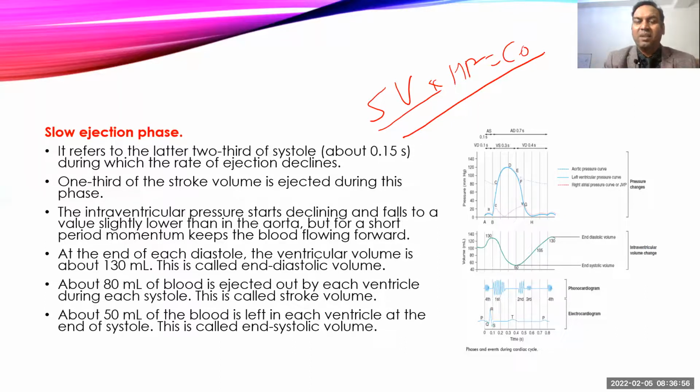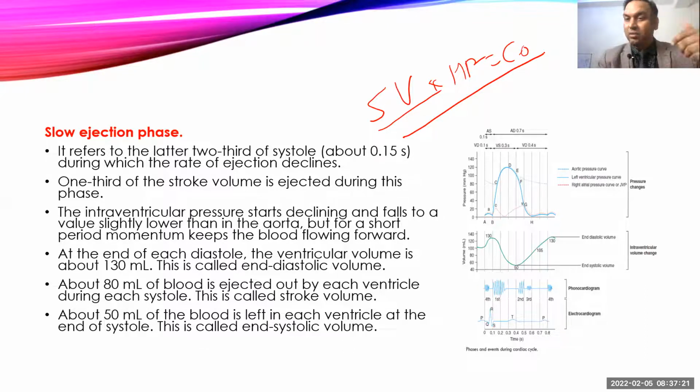It is always filled with the blood. So 50 ml of the blood will always remain inside the ventricle, and that is called end-systolic volume. And the amount of the blood which remains inside the ventricle at the end of the diastole is called end-diastolic volume, which is somewhere around 130 ml. So the amount of the blood which is ejected during the systole is somewhere around 80 ml. So stroke volume is on an average of 80 ml.